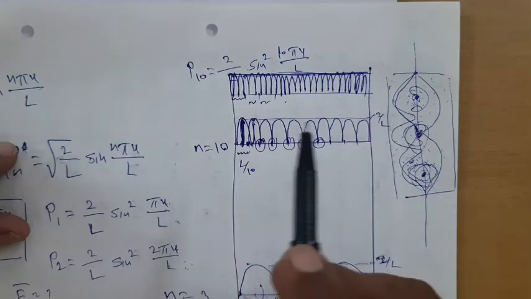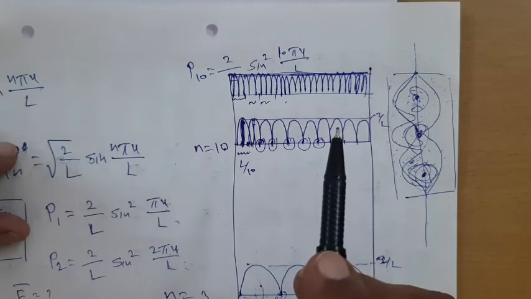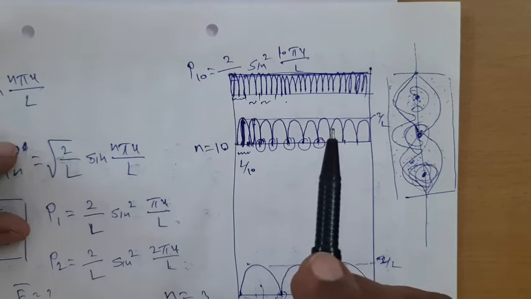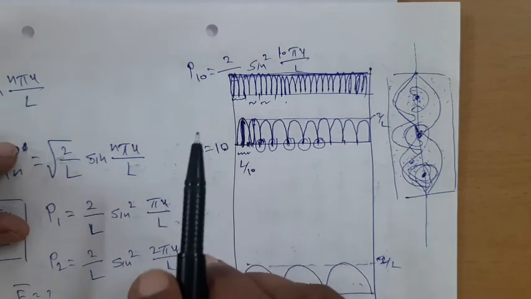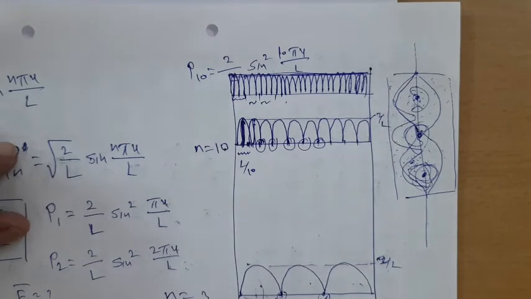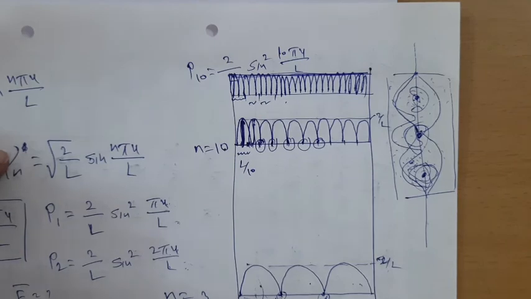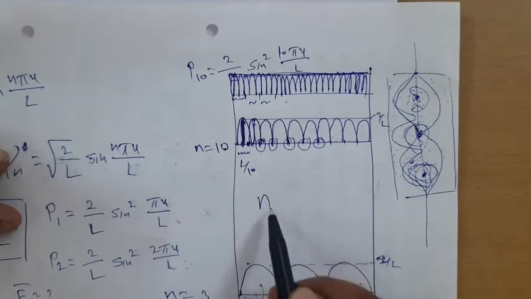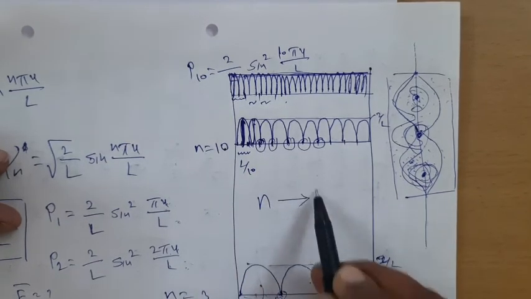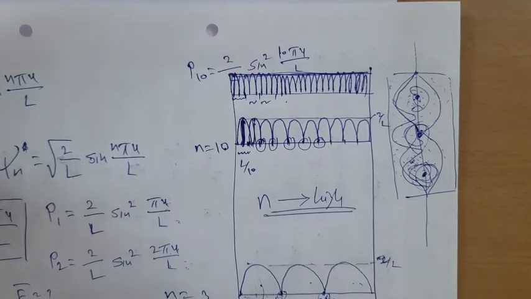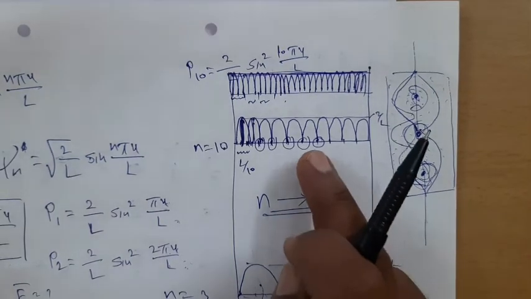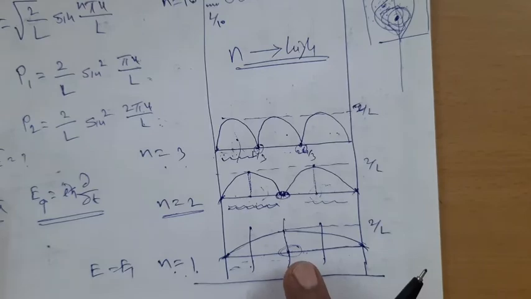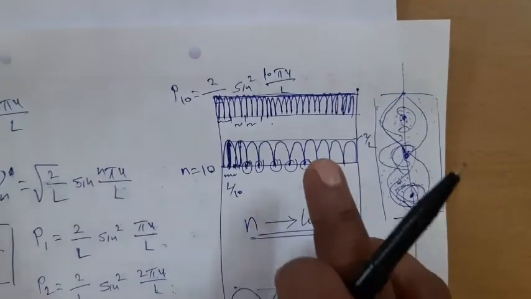Probably last year I might have told you what is the correspondence principle. It says that any newly predicted theory should reduce to classical theory under certain circumstances. That means as a special case of quantum theory, as a special case of wave mechanics, it must reduce to the classical mechanics. And it is so, because if I think about the large quantum number, that means if the quantum number n is very high, then the predictions of quantum theory, the predictions of wave theory, that means quantization, lead to the classical theory.